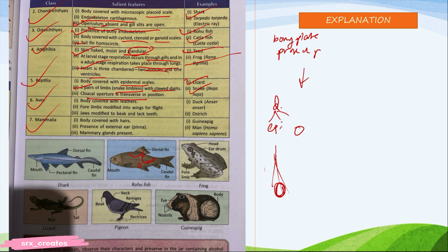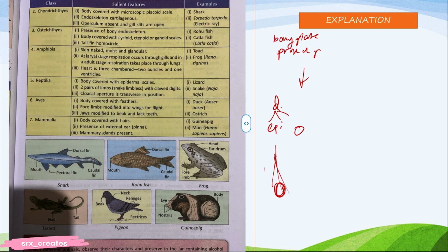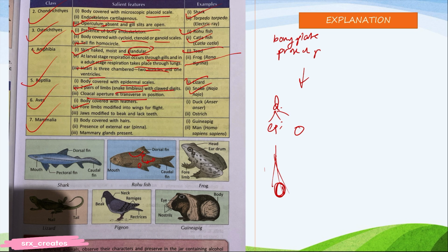Now lizard and snake are in Reptilia, but snake has no limbs. Snake is limbless, means snake is an exception. Now body covered with feathers. 4 limbs modified into wings for flight. 4 limbs mean we have hands, those are their 4 limbs. Jaws modified to beak and lack teeth. They have no teeth but they have a beak. Duck, ostrich.